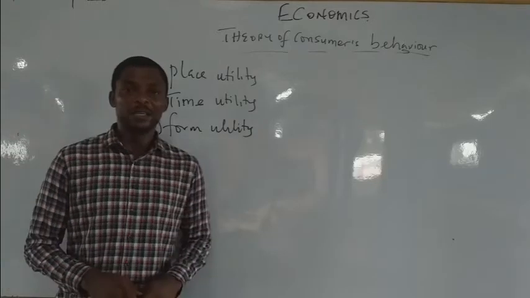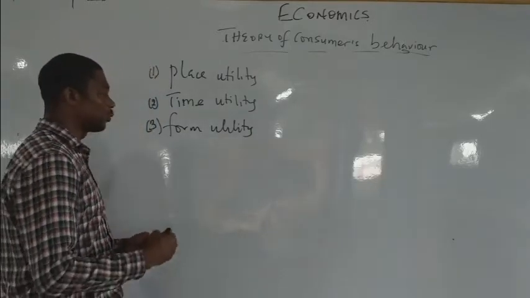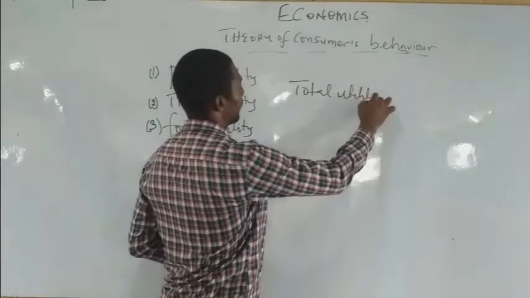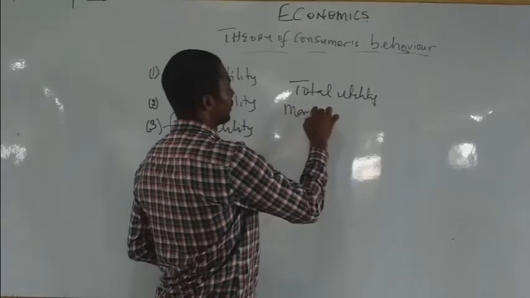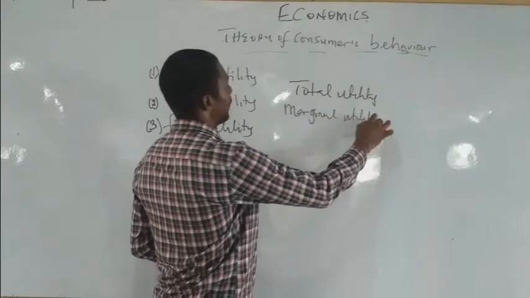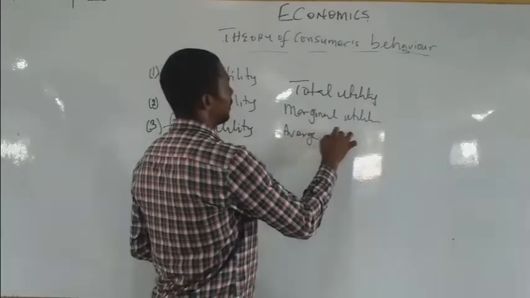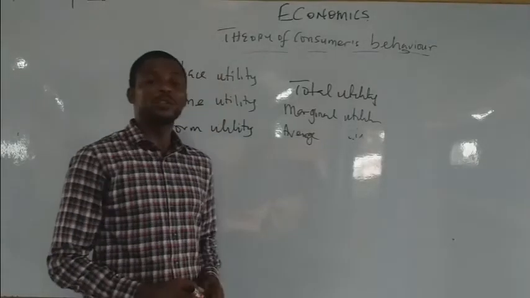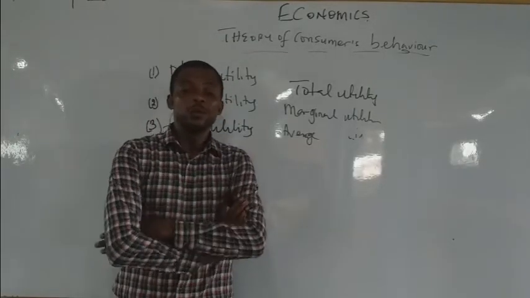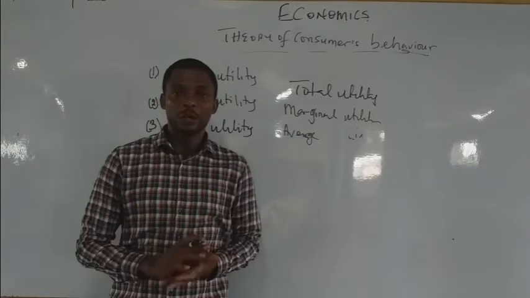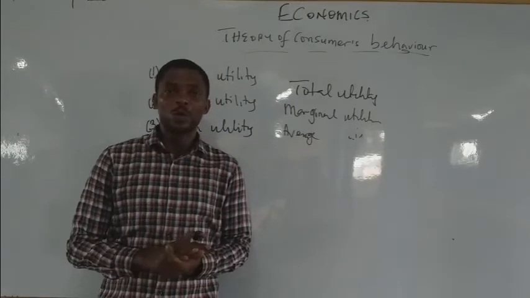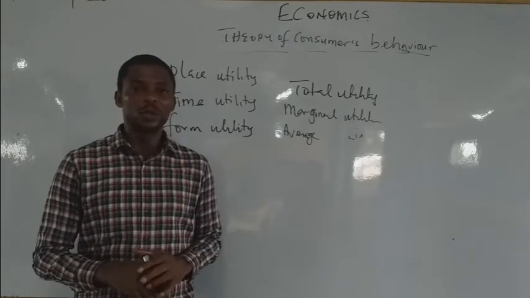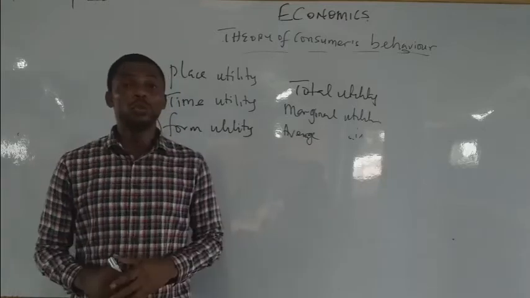Concept of utility. Now, under the concept of utility, we have what we call the total utility, we have the marginal utility, and we have the average utility. Now, what is total utility? When you talk about total utility, you are referring to the total amount of satisfaction a consumer derives from the consumption of commodities over a period of time. So that total amount of satisfaction that you derive from the consumption of commodities over a period of time is referred or known as what?